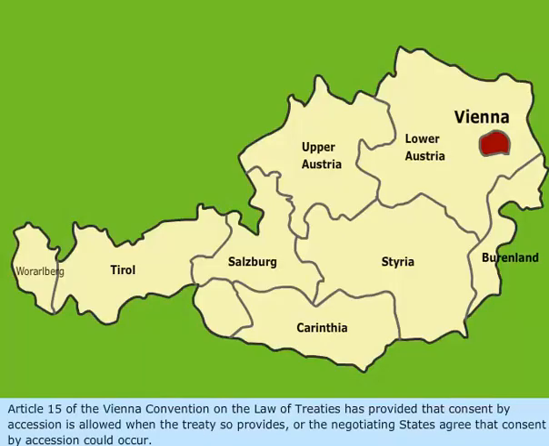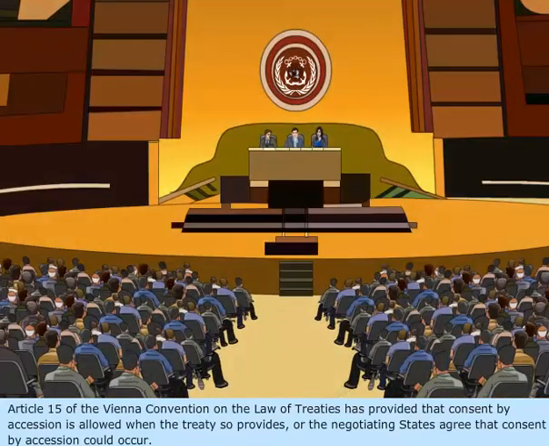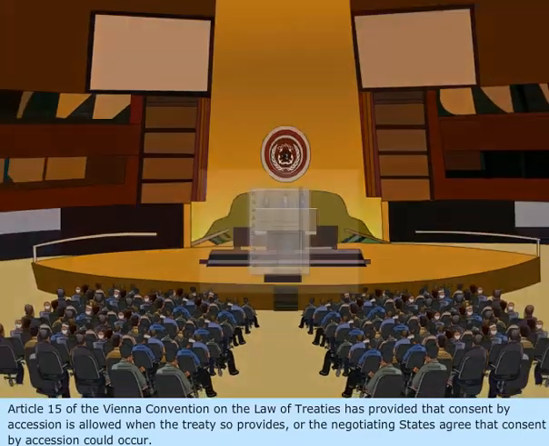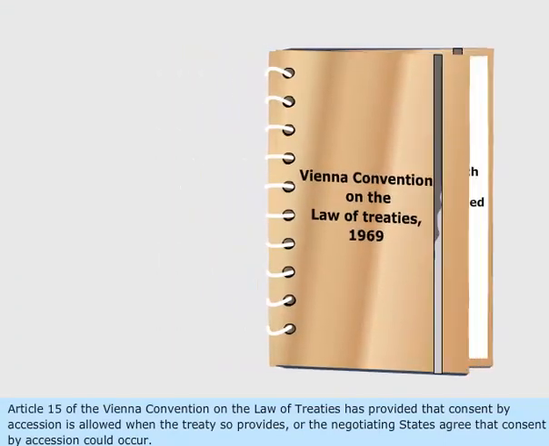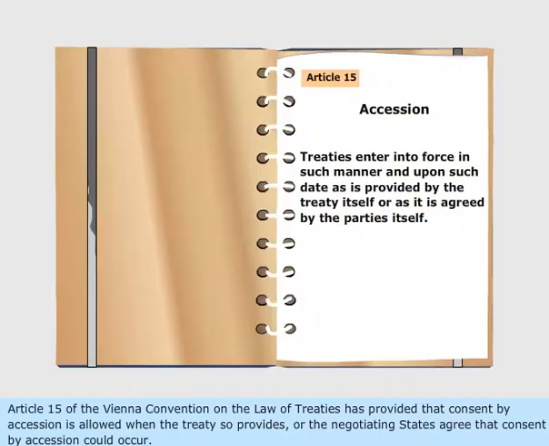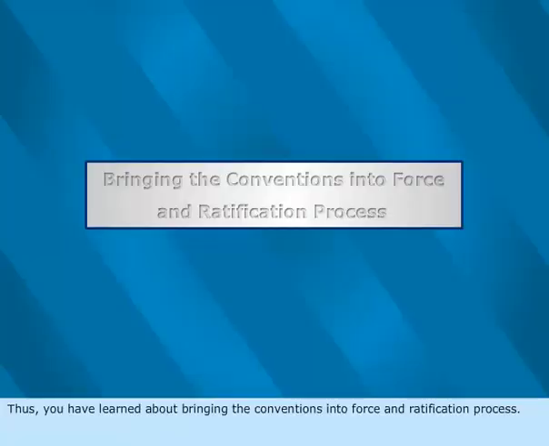Article 15 of the Vienna Convention on the Law of Treaties provides that consent by accession is allowed when the treaty so provides, or the negotiating states agree that consent by accession could occur. Thus, you have learned about bringing the conventions into force and the ratification process.